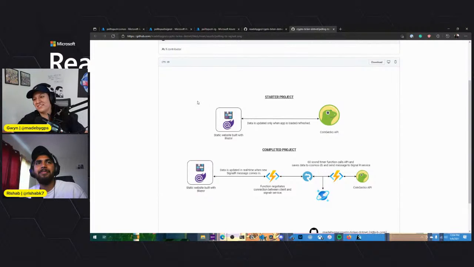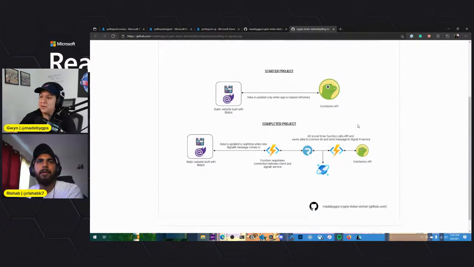But anyway, right now we have this static website built with Blazor. I'm a big fan of Blazor, as many of you know. Right now it's fetching data from an API, which is the CoinGecko API. We based this demo around a Learn module that is also provided to you when you check in, but we wanted to create our own spin. Crypto is all the rage these days, so we said, let's make something crypto related, right? So our project is a static website deployed on Azure Blob Storage, and it just fetches data about cryptocurrency prices and changes in market and such things.